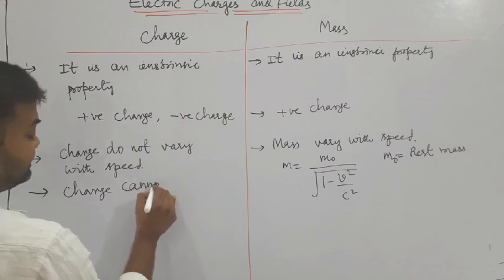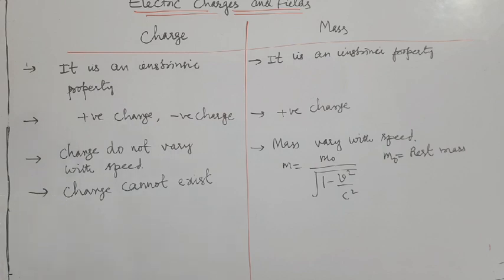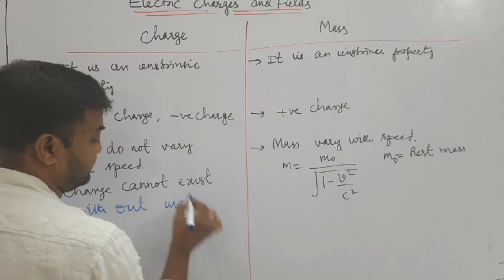Okay, charge cannot exist without mass. That is also one of the properties here.